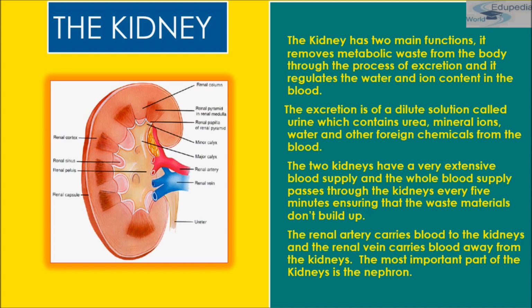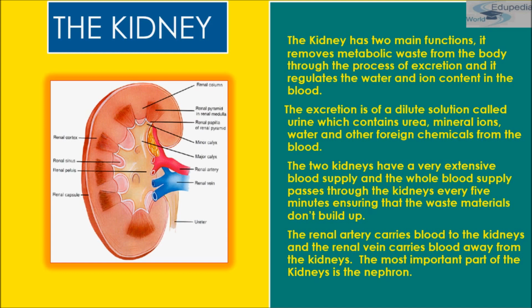Ventrally, they are covered by the parietal peritoneum, the outer layer. Hence they are called retroperitoneal in position, and that's the reason kidneys are considered retroperitoneal.